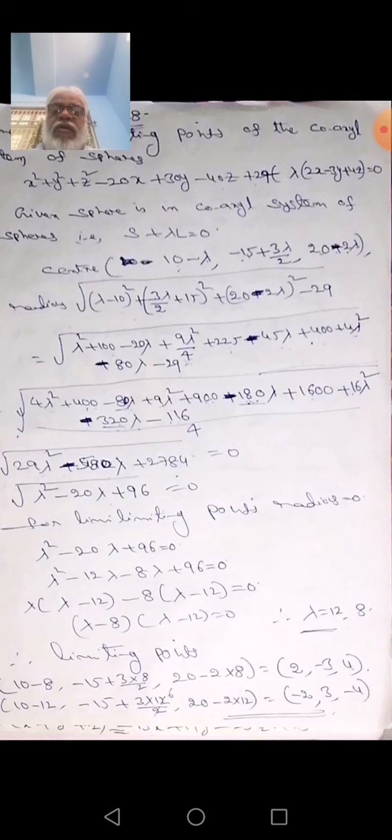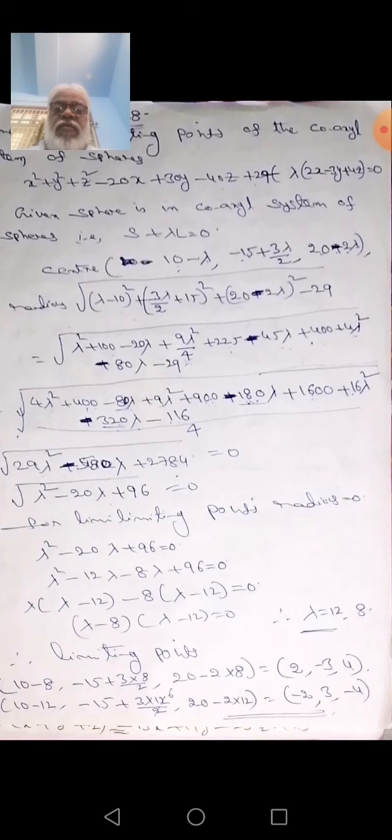If you divide the equation by 29, we get lambda square minus 20 lambda plus 96 is equal to 0. Why do we take it equal to 0 here? Because for the limiting points the radius is 0.